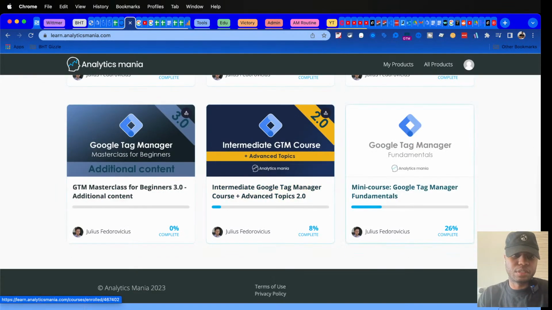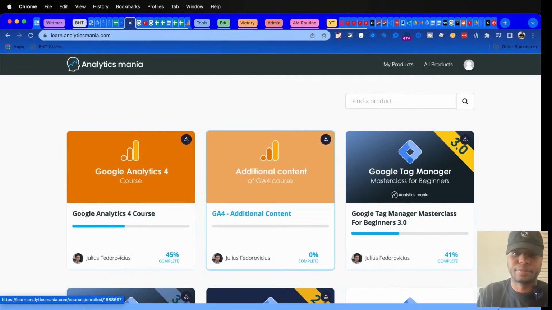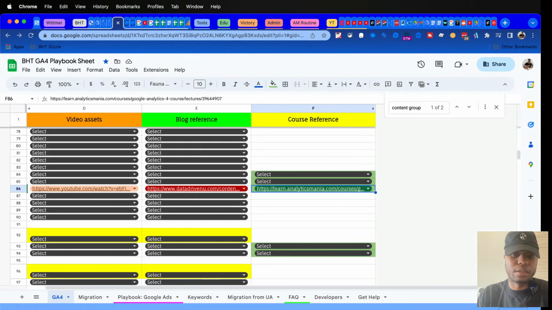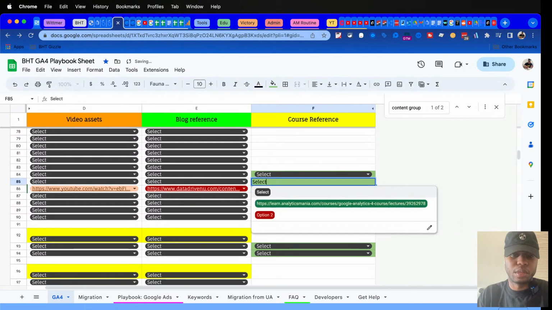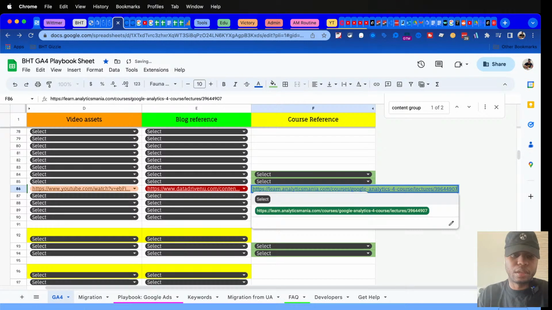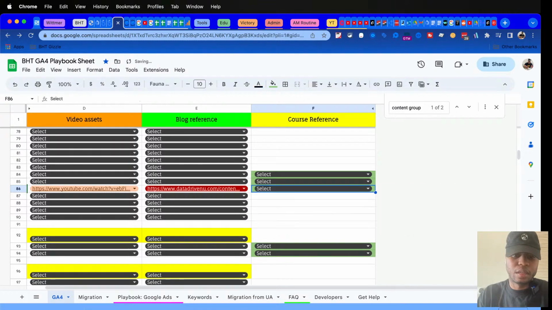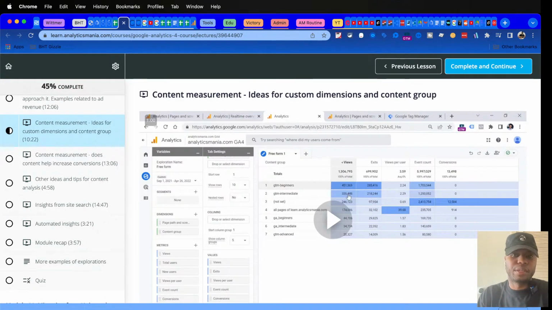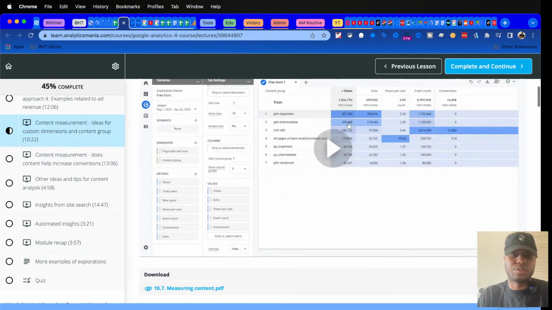I need to finish the rest of these GTM ones, but I'm not here to criticize that. What I am here to do is talk about this guy. There it goes. Figure out a way to click through that a little bit easier. Custom dimensions and content groups.